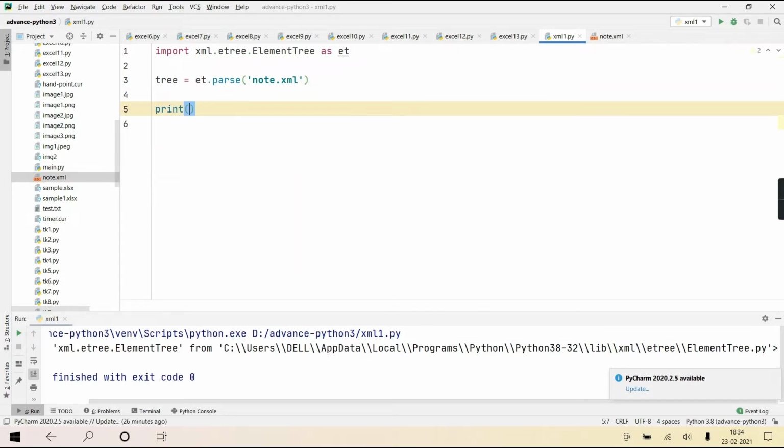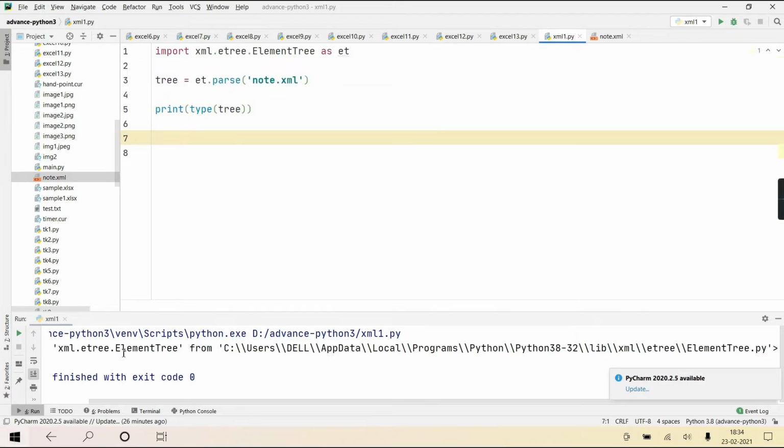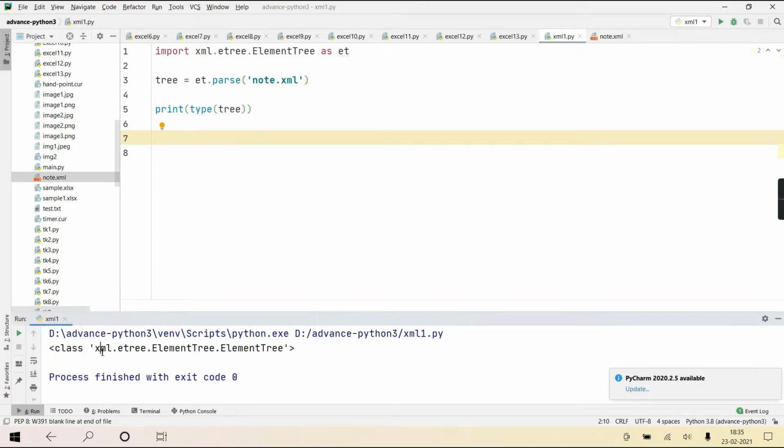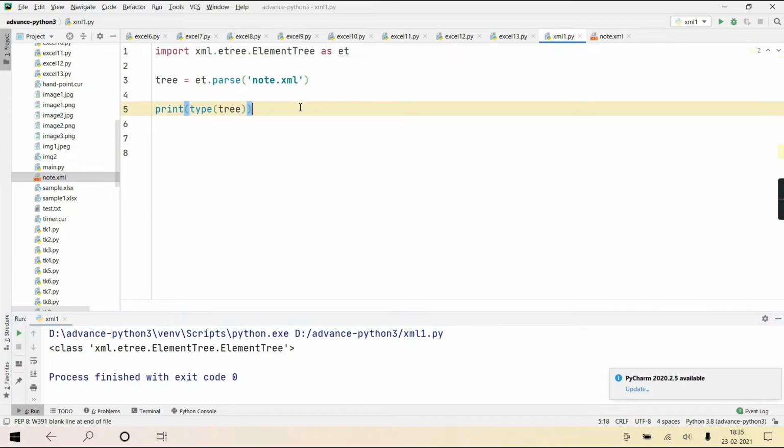Now print and see the type of your tree object. It will display the class name, and it will give the class name as xml.etree.ElementTree, because it's an object of class ElementTree, but that class is present in this module. See, is it printing? xml is a package, this is a subpackage, this is a module in that package, and inside this module there is a class with the same name, and this tree is actually an object of that. Getting it?